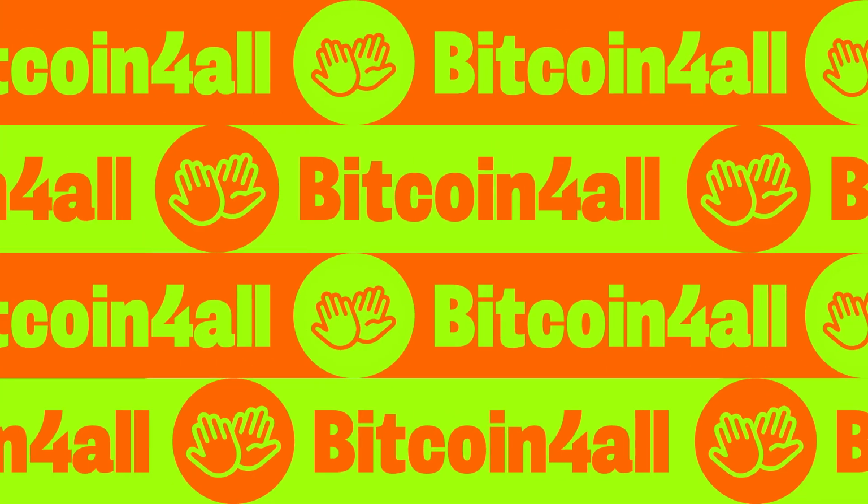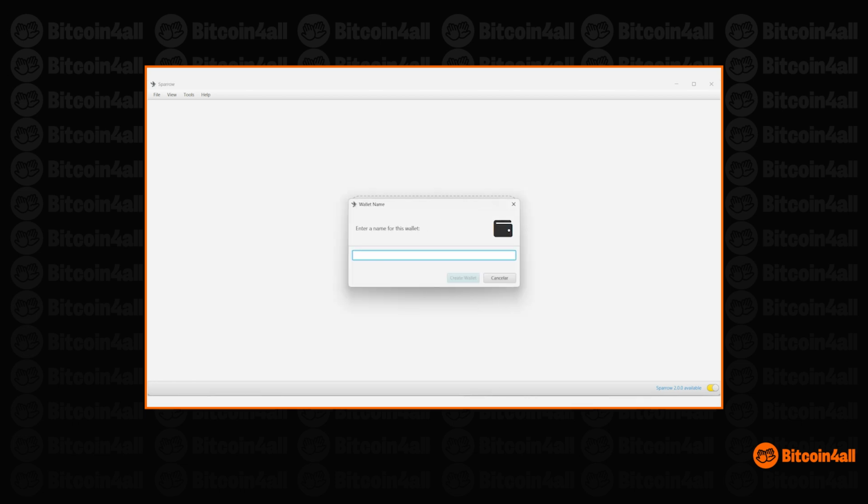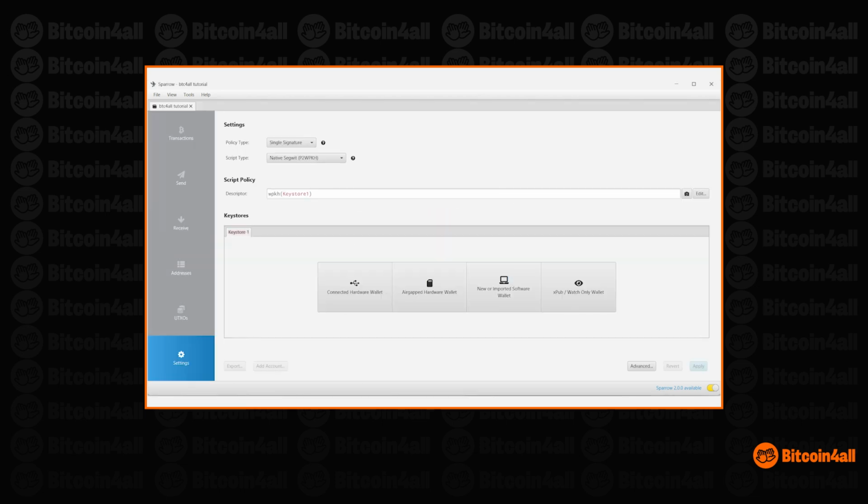Let's start by configuring Sparrow. The first step is to download Sparrow and install the software. Then just open Sparrow and click on New Wallet to create a new wallet. Now choose a personalized name for this wallet. I will type BTC for All Tutorial and click on Create Wallet.